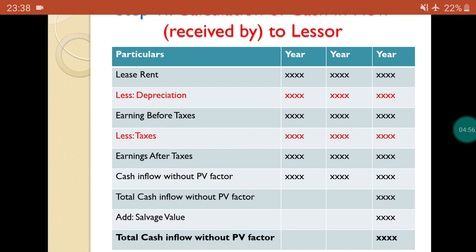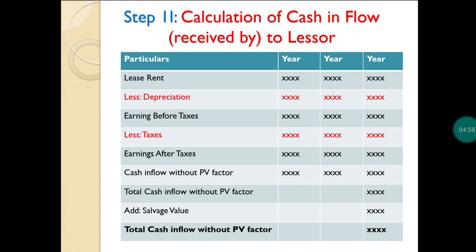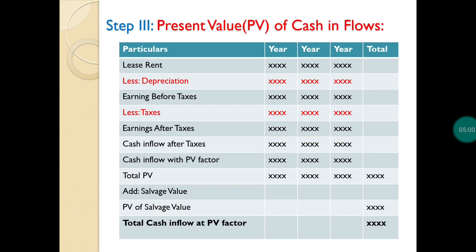Next, we will move to the third step, that is the present value of cash inflows. In this step, up to total PV, present value, you follow the same process, and last we have the PV of salvage value, add salvage value.